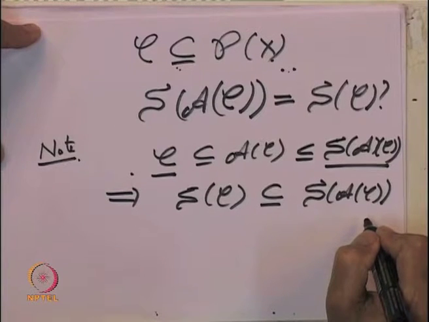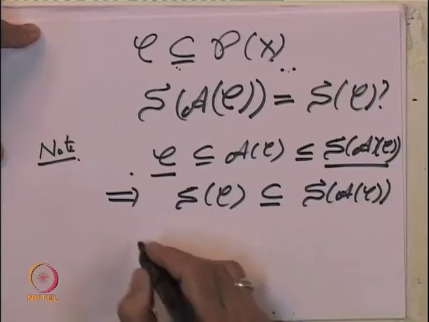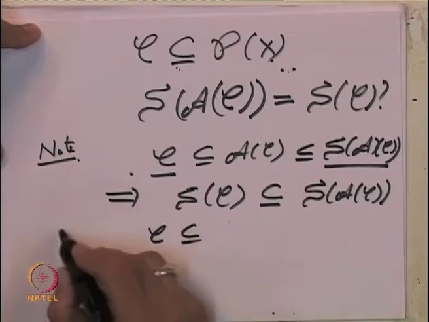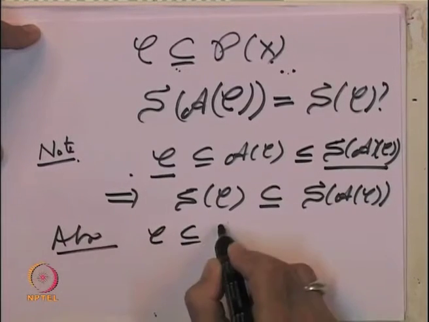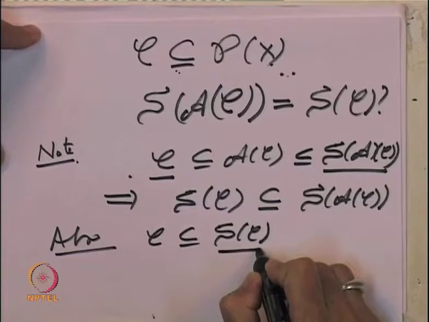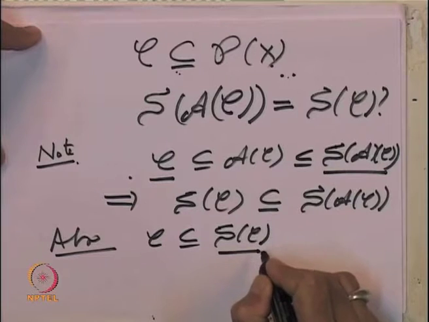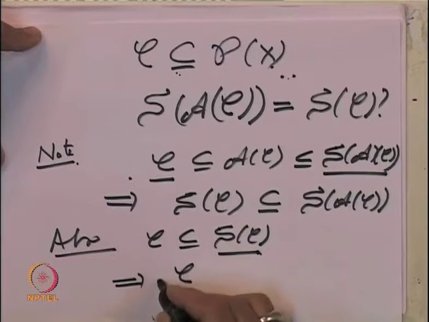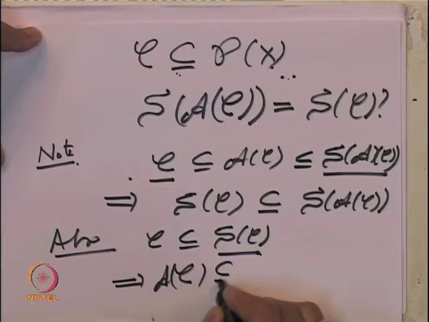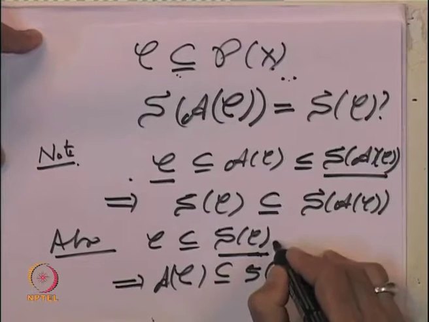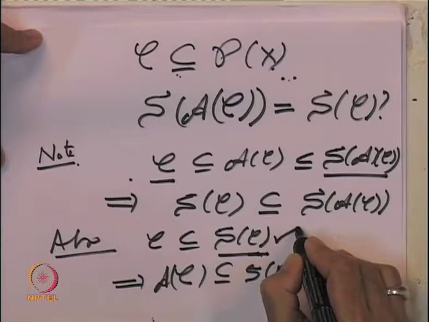To prove the other way around, what we have to show? Let us observe that C is contained in S of C also. C is contained in S of C and S of C is a sigma algebra. So, hence it is also an algebra. So, this implies that A of C must be inside S of C. Here we have used the fact every sigma algebra is also an algebra.